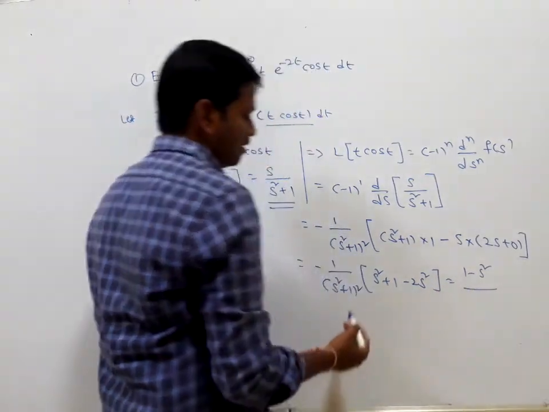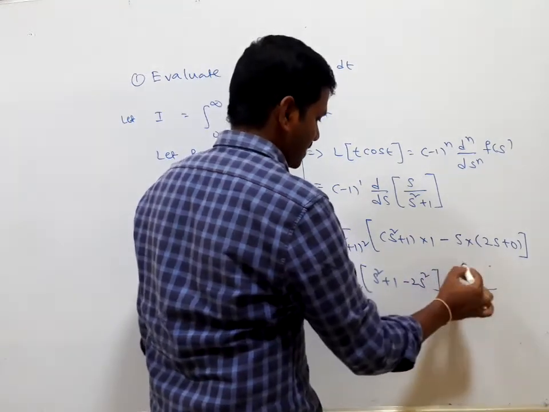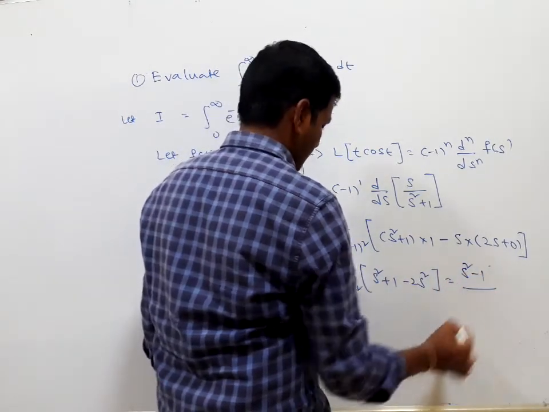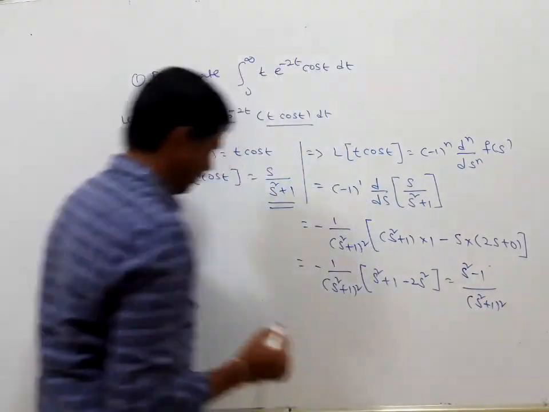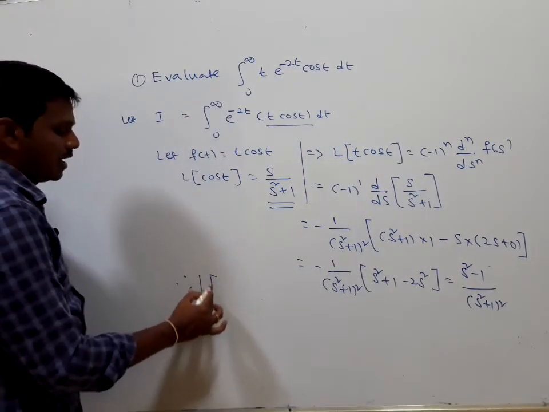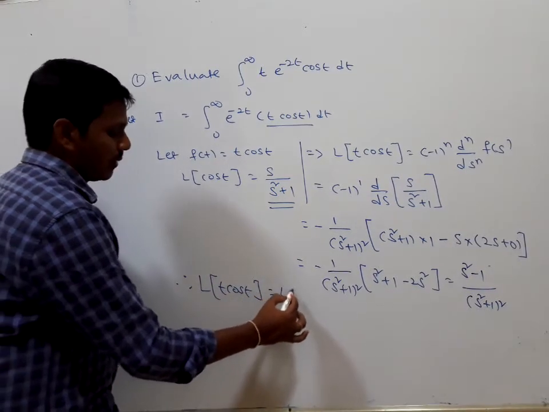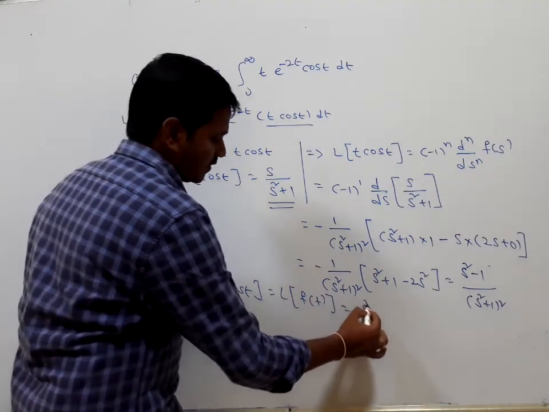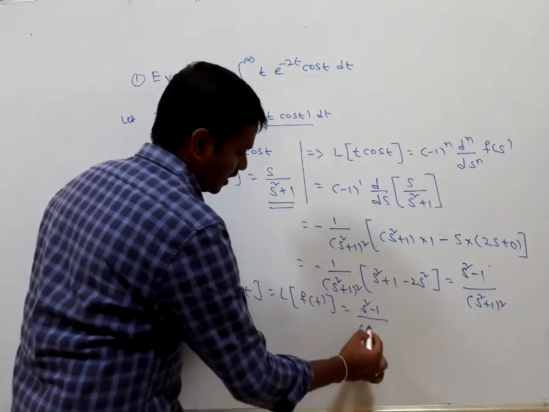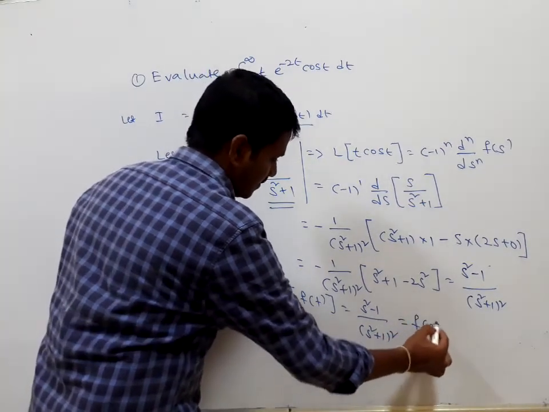If we take the minus common, minus into minus is plus, so s square minus 1 divided by s square plus 1 whole square. Therefore the Laplace transform of t cos t is s square minus 1 divided by s square plus 1 whole square. Say this is F of s.